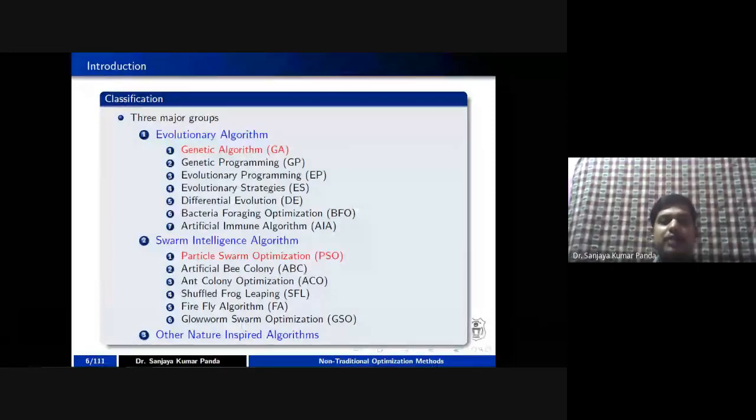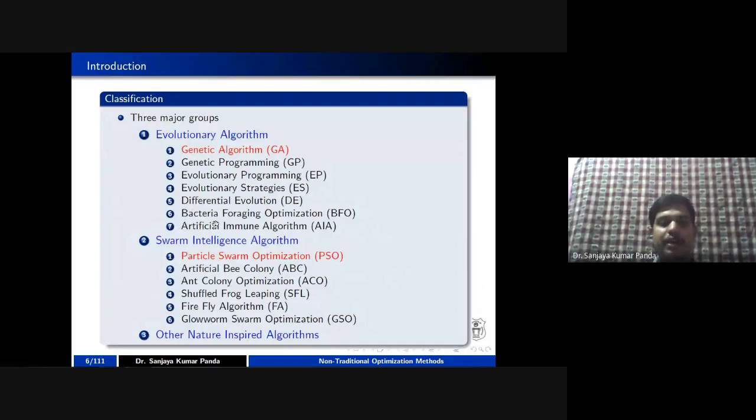These algorithms are developed based upon the behavior of bacteria, or based upon human behavior.